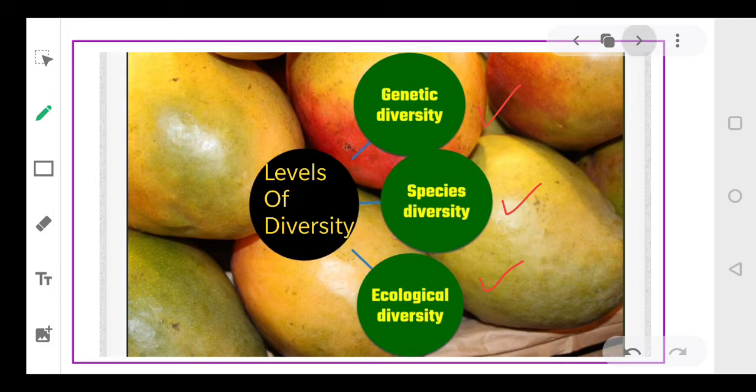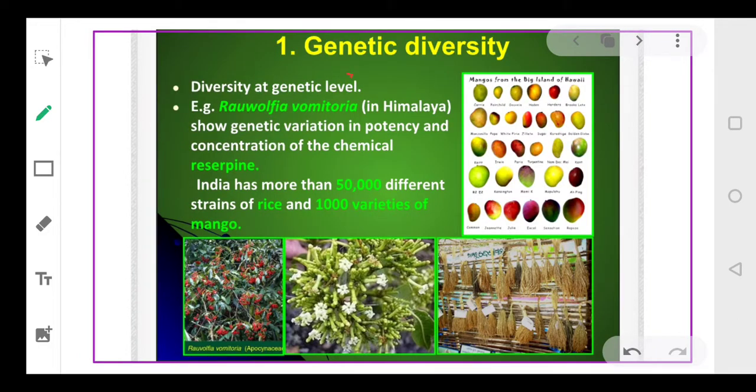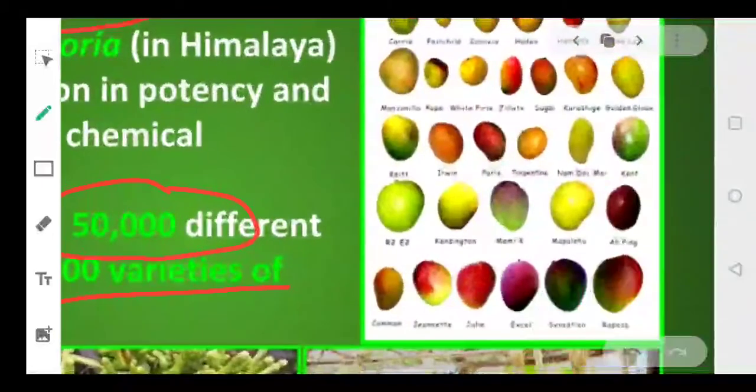Taking genetic diversity in the beginning, genetic diversity means the diversity at the genetic level. A single species might show a high diversity at the genetic level over its distributional range. Even a single species can show variation. To begin with, India has about 50,000 different strains of rice and 10,000 varieties of mango. You can look into the picture. We have different kinds of mangoes. And we talk about the rice.